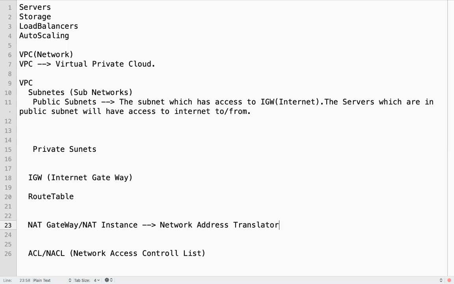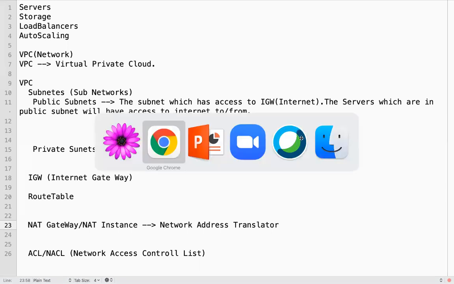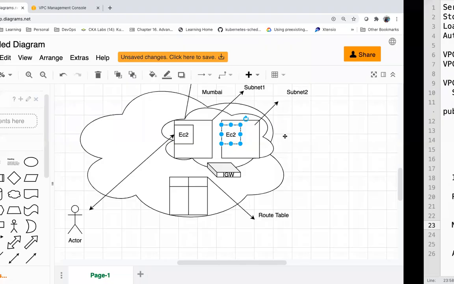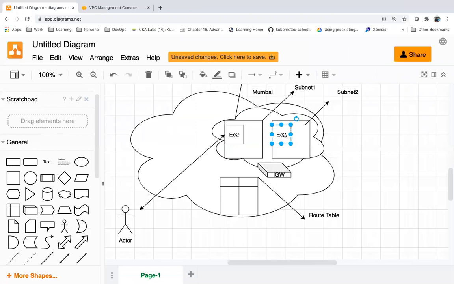Suppose this server is in a private subnet and doesn't have access to the internet. Using a NAT instance, this server can access the internet in one direction.